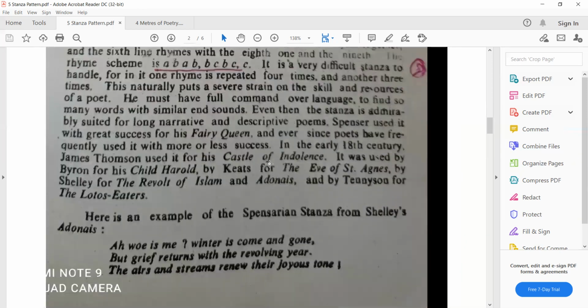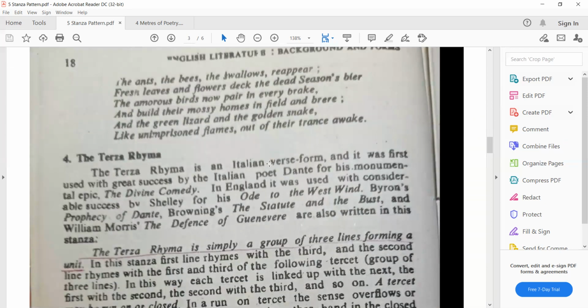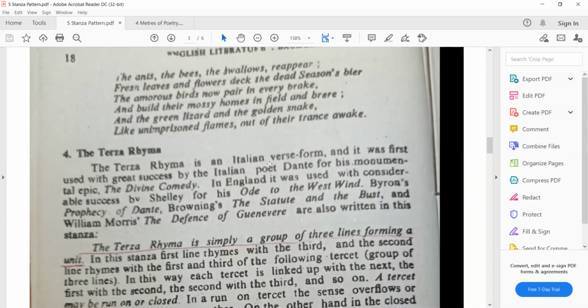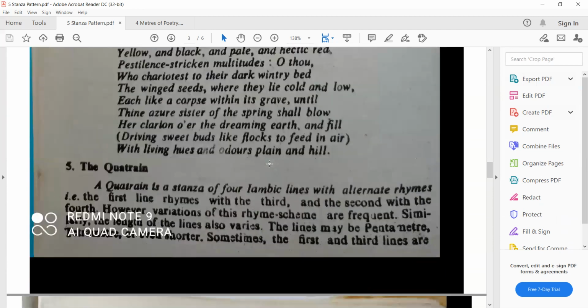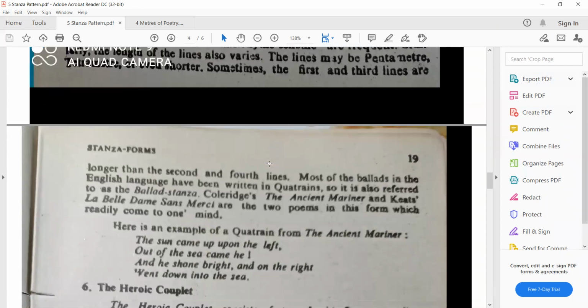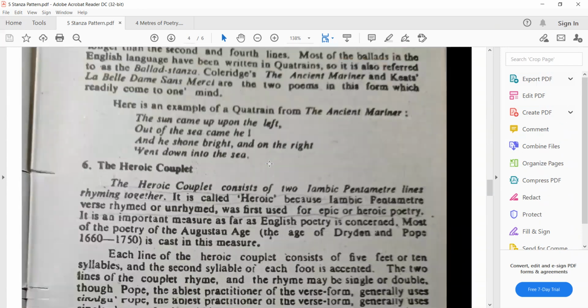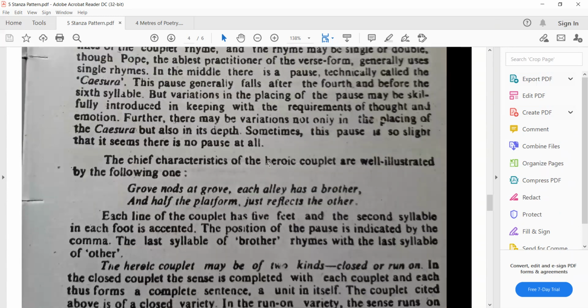It has 12 syllables. And then we talked about terza rima, very famous, introduced by Dante and applied by different writers, in which they are tercets, and every tercet is connected by the central line rhyme. Then quatrain, we have 4 lines, connected with A, B, A, B, or A, B, B rhyming scheme. Then heroic couplet, there are only 2 lines, and they are rhymed like brother, other.